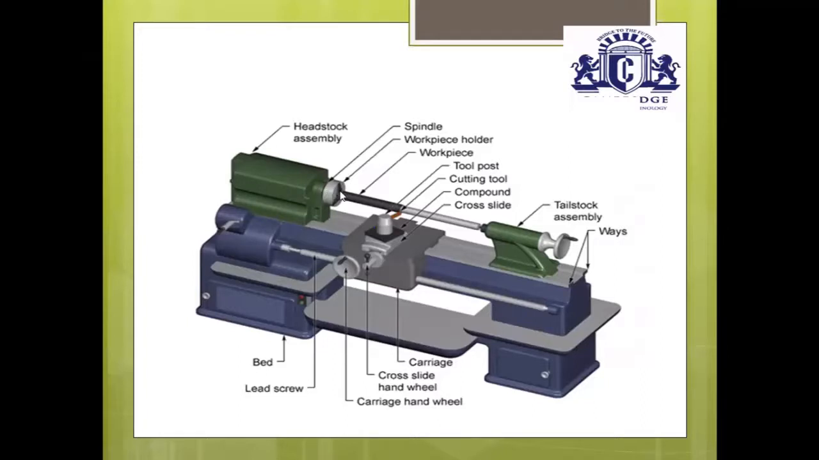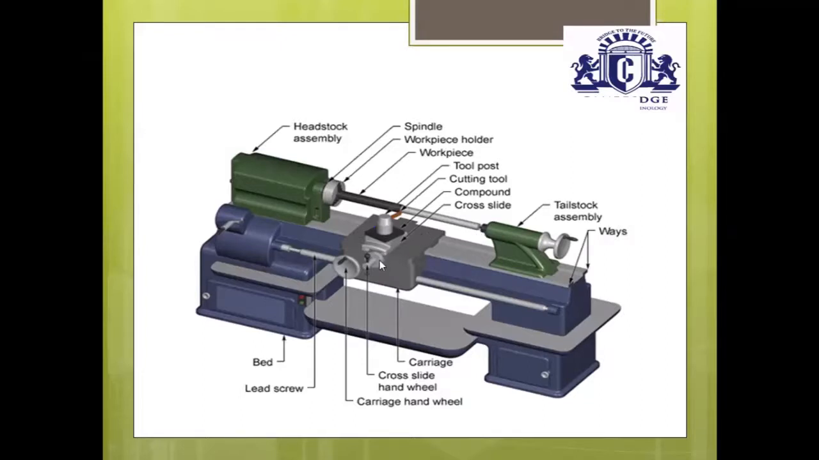The chuck has jaws. There are different types of jaws, 3 jaw and 4 jaw. The main function of the jaw is to hold the workpiece inside the chuck properly while performing the cutting operations. Next, this is a workpiece, a cylindrical workpiece which is placed inside the chuck. One end of the workpiece is placed inside the chuck and the other end is supported by means of the tailstock.